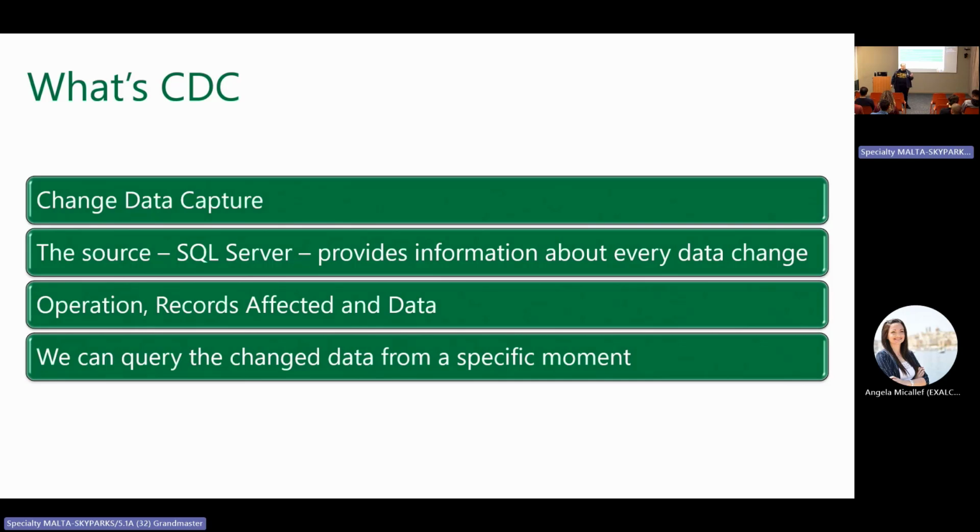We enable this SQL Server capability, and then we can use it. How can we use it? We use it by querying special tables inside SQL Server.